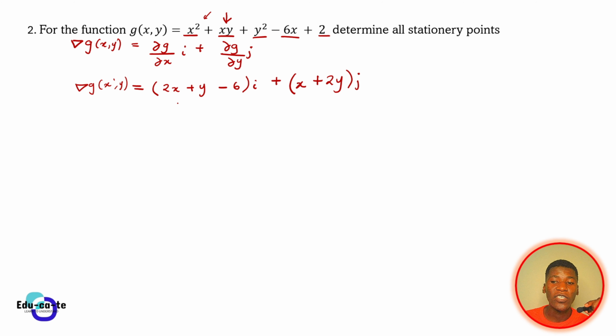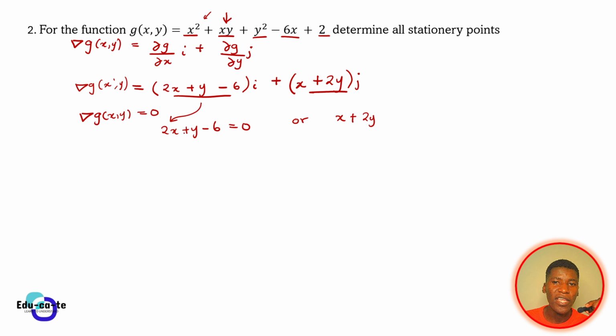Now remember that your gradient must be equated to 0 so that you can find all the stationary points in that particular multivariable function. So in this case, you are going to say that the gradient of g at xy must be equal to 0. So you just equate these individual partial derivatives to 0. Now equating that, you get that 2x plus y minus 6 must be equal to 0, and x plus 2y must be equal to 0.